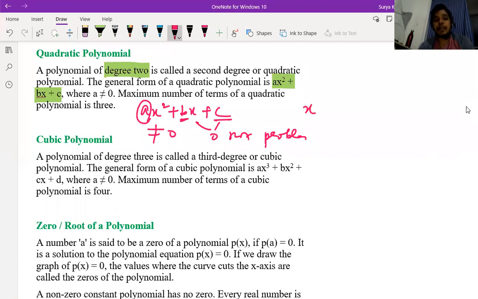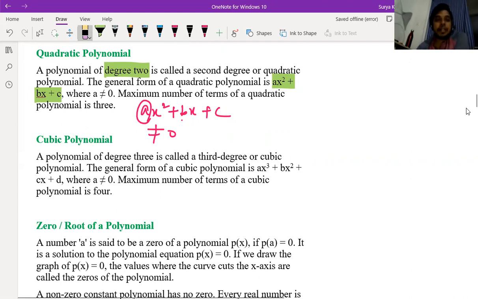Like if you write here x square is equal to 4, suppose you write here. So this x square is there, that means that is your quadratic polynomial. Understood? x square is nothing but what? Quadratic polynomial. Whether the rest is there or not, we are not bothering at all. So ax square plus bx plus c, where a should not be equal to 0. b and c may be 0, not a problem. If the first part, x square, you are seeing in the polynomial, then it's called what? Quadratic polynomial.